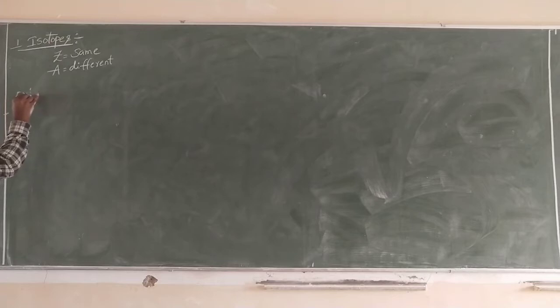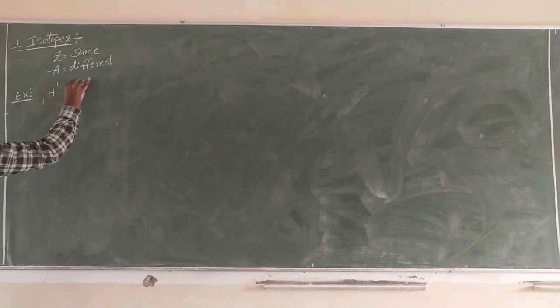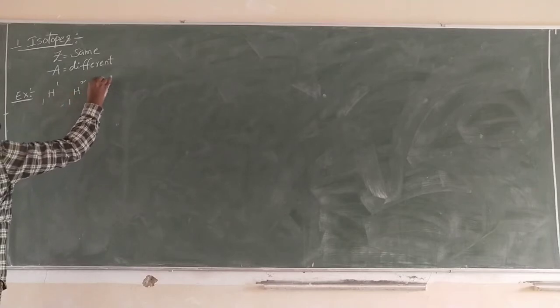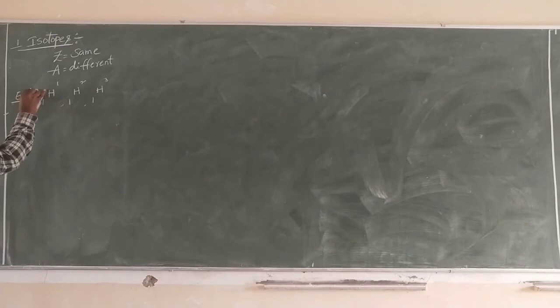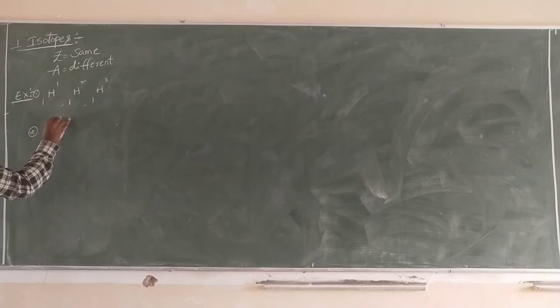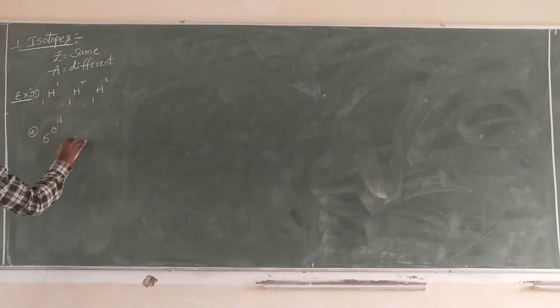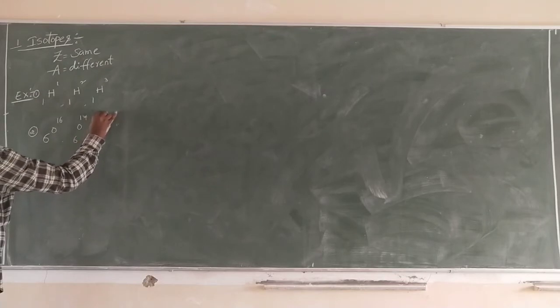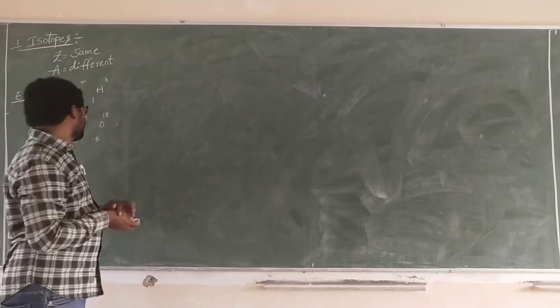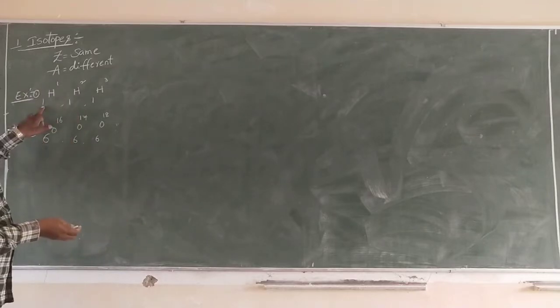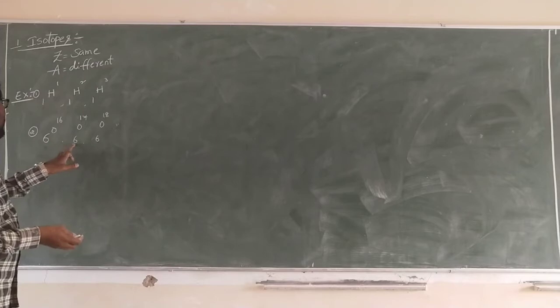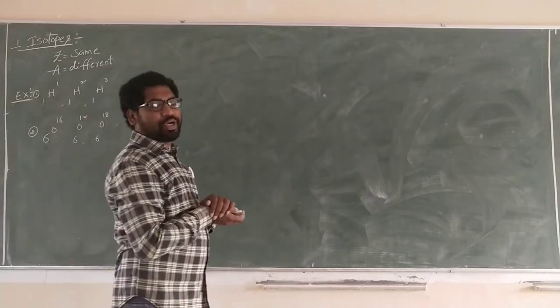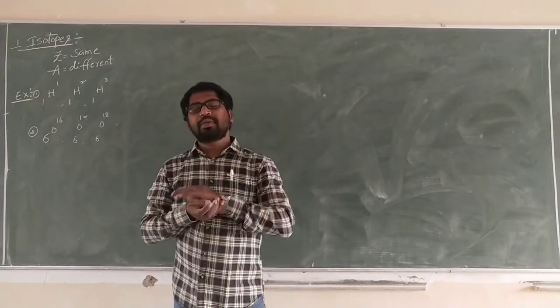Example: 1H1, 1H2, 1H3. This is the first one. What is the second one? 8 oxygen 16, 8 oxygen 17, 8 oxygen 18. So the atomic numbers are the same, 1 1 1, 8 8 8, and the mass numbers are different. That is called isotopes.